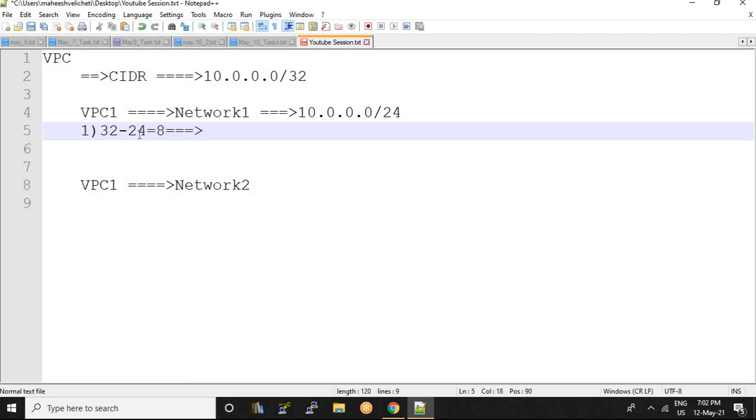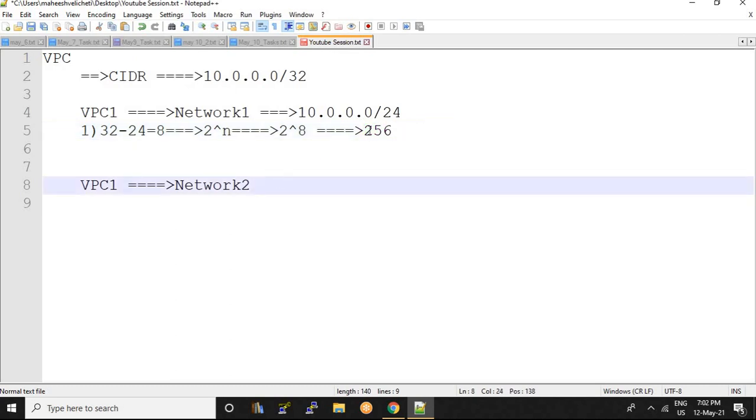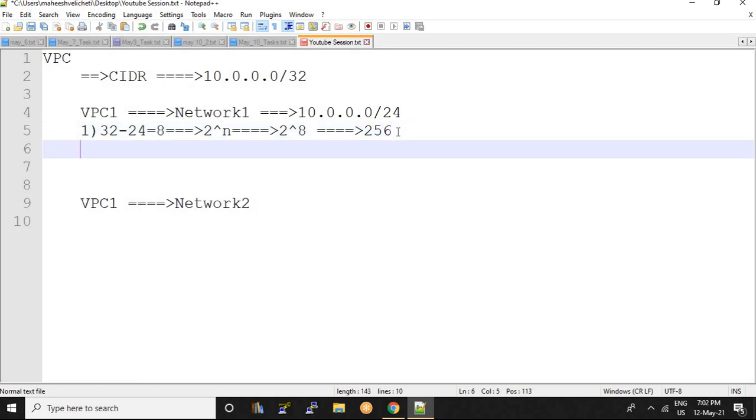And the formula is 2 to the power of n, so it is 2 to the power of 8. 2 to the power of 8 means how many IPs will I get? 256 IPs. This is clear.